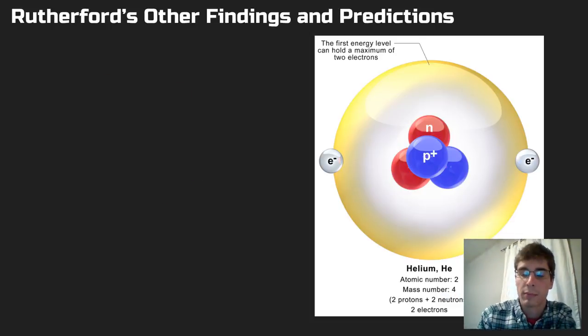So here's maybe a better looking model of the nucleus, and you can see that there are some new additions to this. Rutherford found out a couple other things, and he won Nobel Prizes as well, and he also made some predictions.